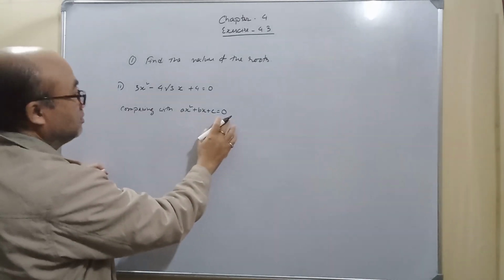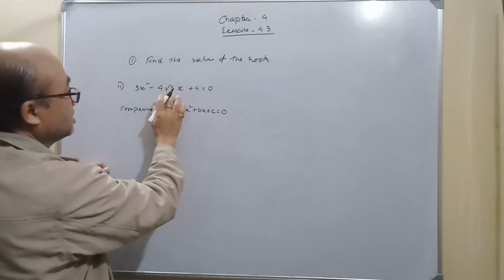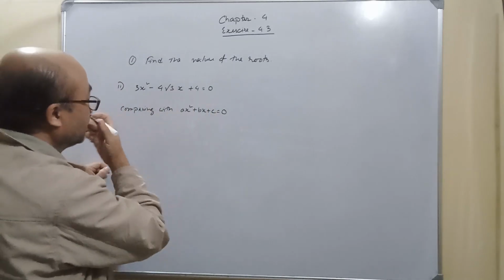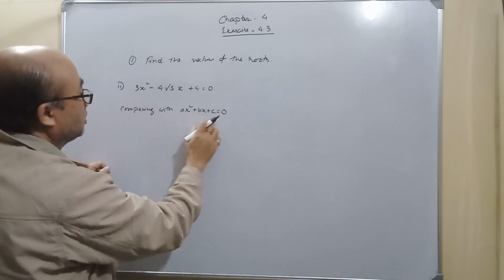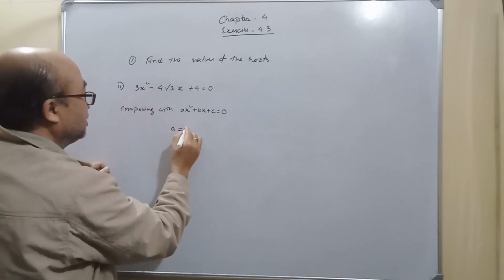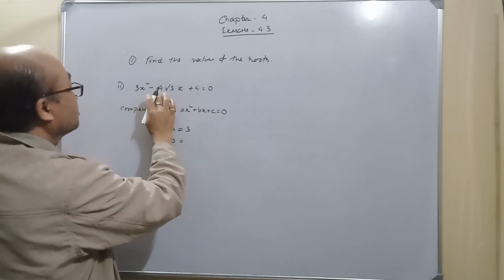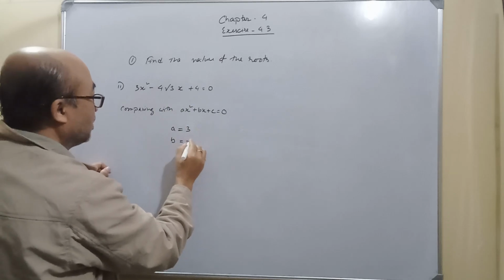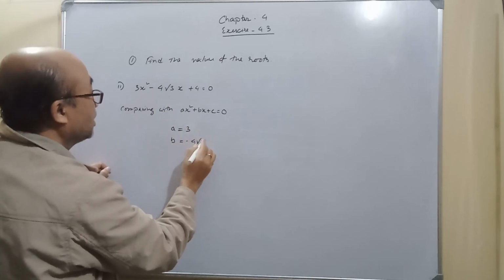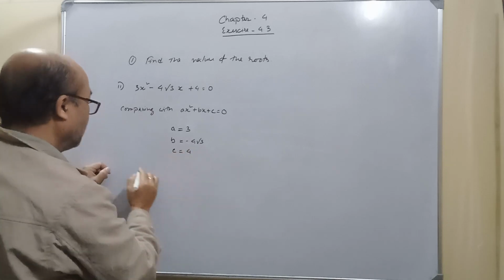Why are we comparing? Because this is the standard form of a quadratic equation. Since this is also a quadratic equation, we can compare. So if we compare, what do we get? a is 3, b is minus 4 root over 3, c is 4.